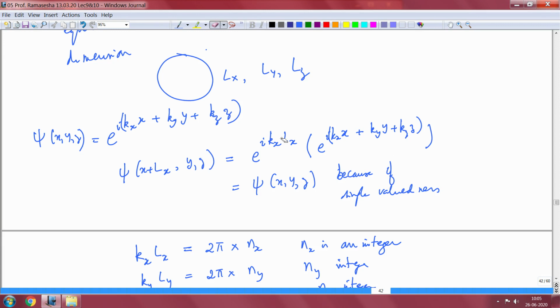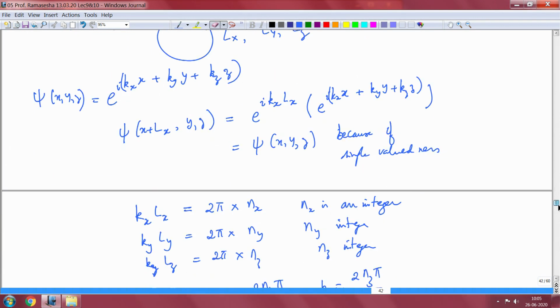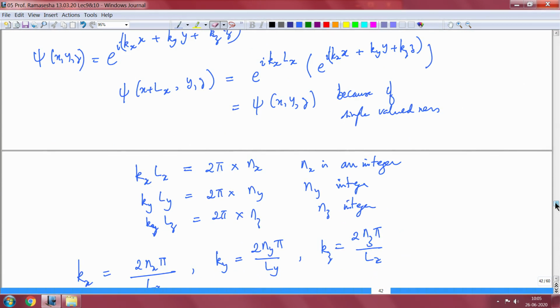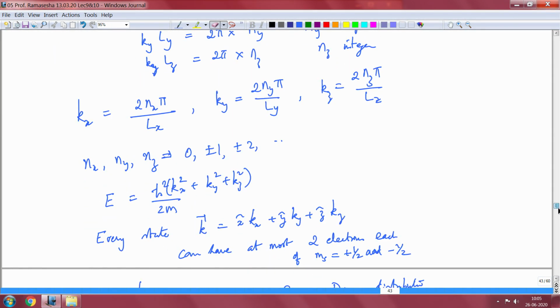You can have the same thing for ky and kz for the allowed values of those. So nx, ny, nz are given by 0, ±1, ±2, etc., and kx is 2π nx/Lx, ky is 2π ny/Ly, kz is 2π nz/Lz.